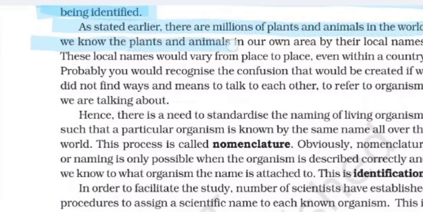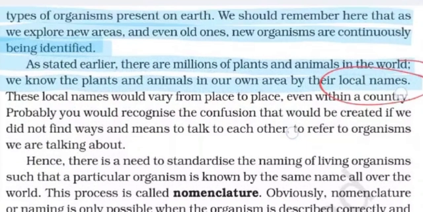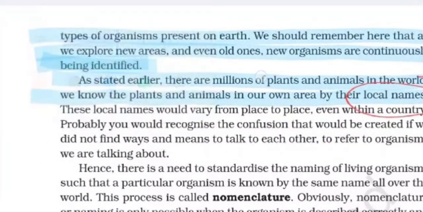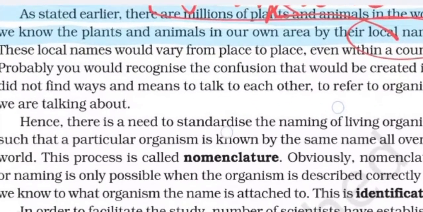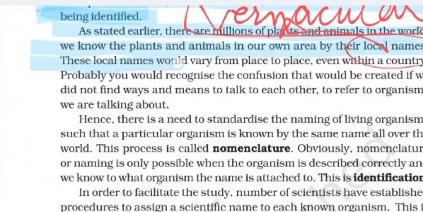We know that plants and animals in our own area are known by their local names, and these local names we call vernacular names. But due to vernacular names, there arise a lot of confusions. These local names would vary from place to place and even within a country. Probably you would recognize the confusion that would be created if we did not find ways and means to talk to each other to refer to the organisms we are talking about.